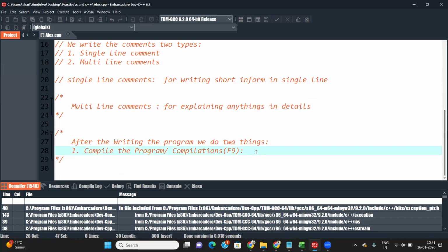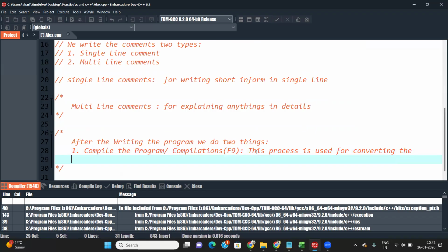Compilation of the program means that your code, this process is used for converting computer codes into binary language, binary format.